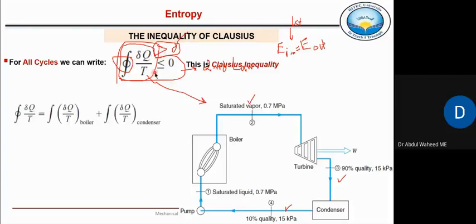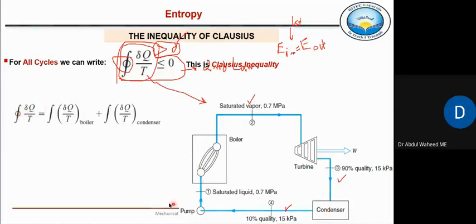So now let's apply del Q by T on this cycle. So the cyclic integral of del Q by T. Heat is transferred in the boiler and in the condenser. There is no heat transfer in the turbine or pump, although there are some heat transfers, but we are neglecting those small heat transfers from the turbine to the surroundings or from the surroundings to the pump. So surrounding से जो heat transfer हो रही है, that is only occurring in the boiler or in the condenser.